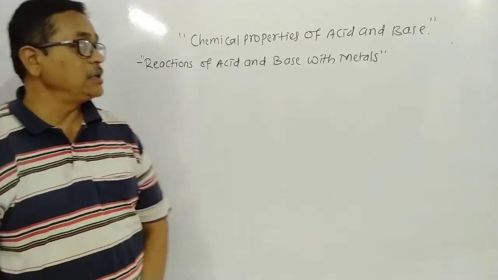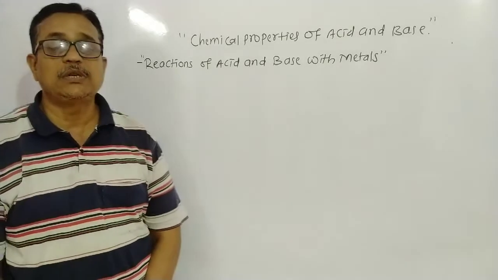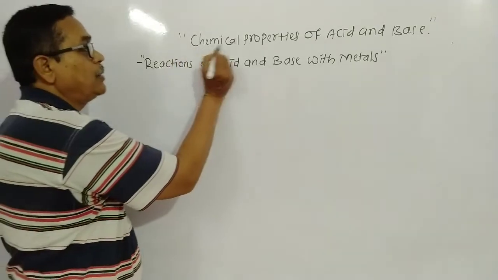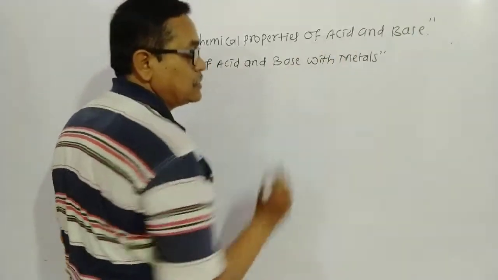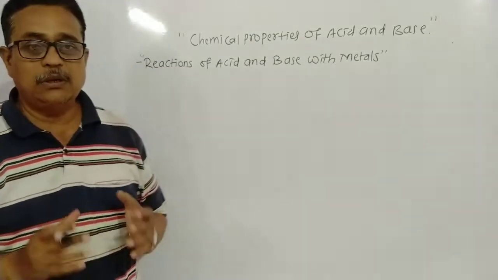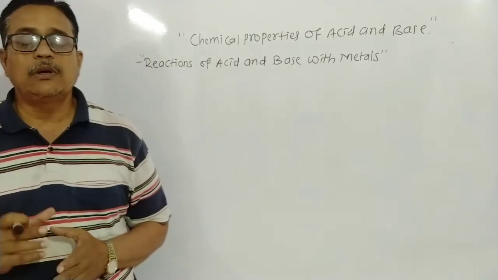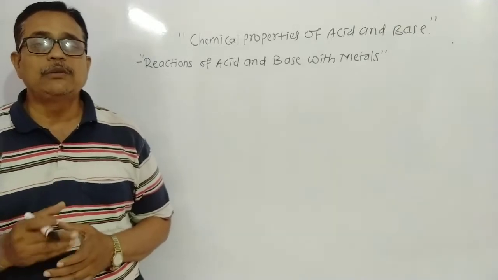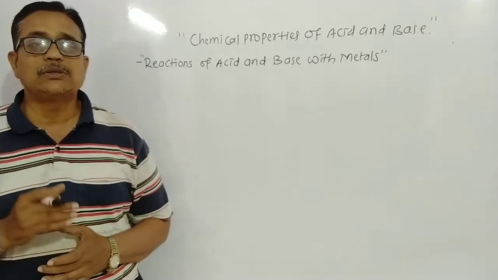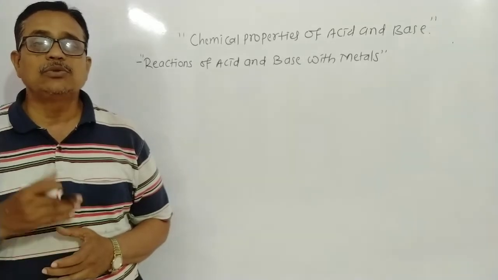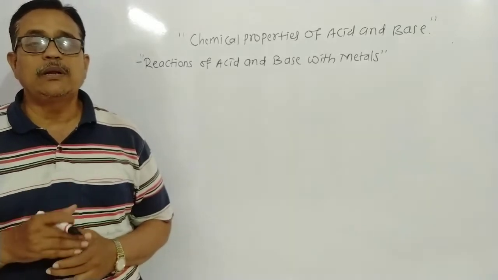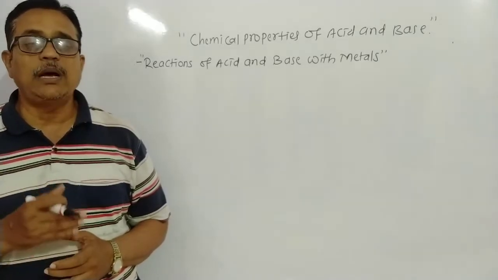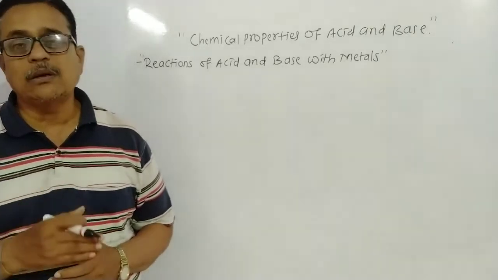Dear student, today we start one very important topic of this chapter, that is acids, bases and salts. That is chemical properties of acid and base. During this topic, we study the chemical reactions of acid and base with metal, then chemical reactions of acid and base with metal oxide, chemical reaction with non-metal oxide, then chemical reactions of acid with a metal carbonate.